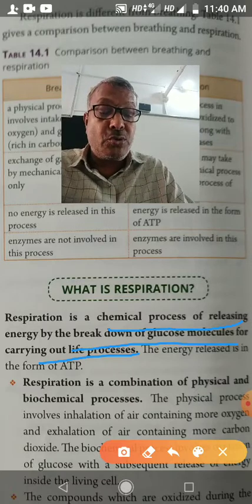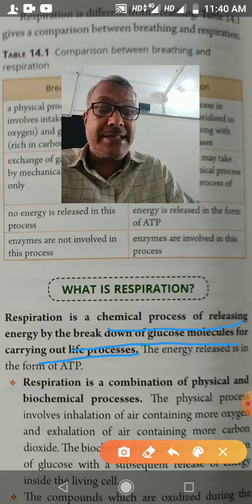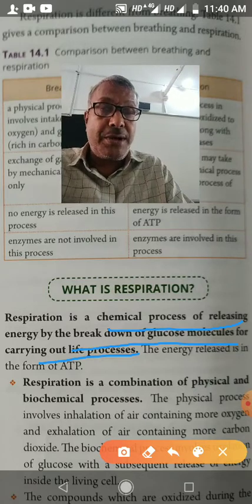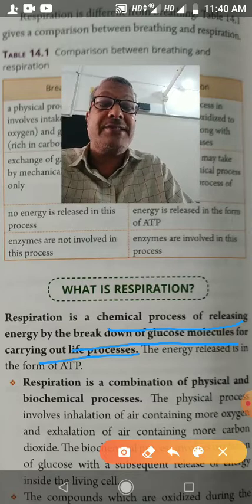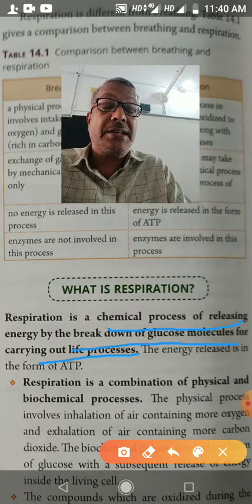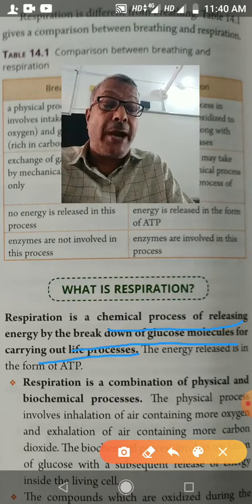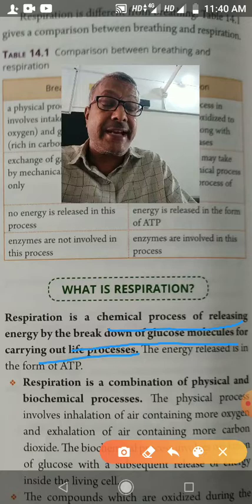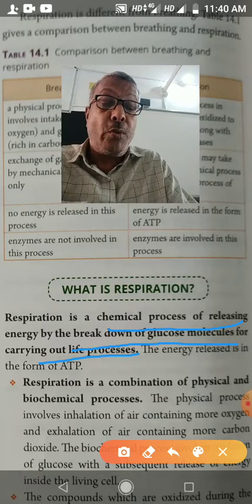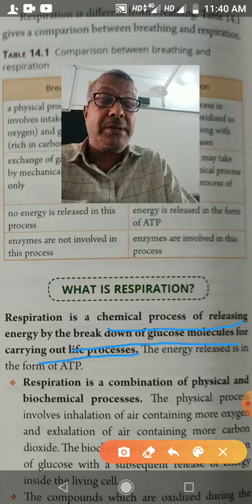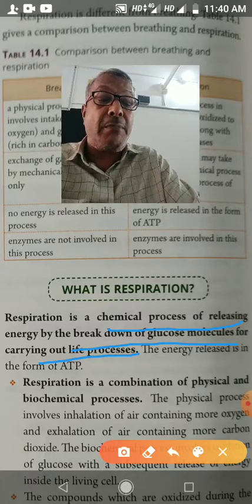So children, you have to know what is glycolysis. Glycolysis is breaking up glucose into pyruvic acid without use of oxygen. It is the anaerobic part of respiration. Krebs cycle is breaking up pyruvic acid or pyruvate into carbon dioxide and water, and energy is released in the form of ATP. This process occurs in the mitochondria.